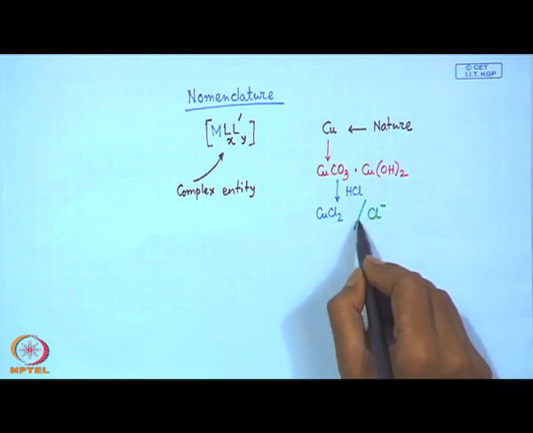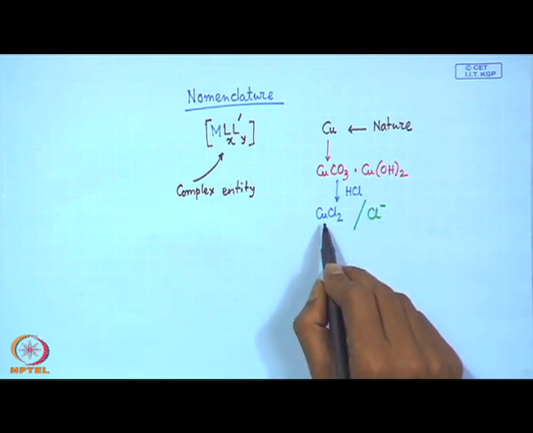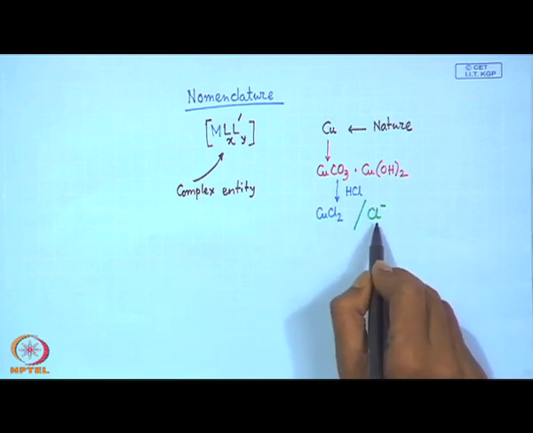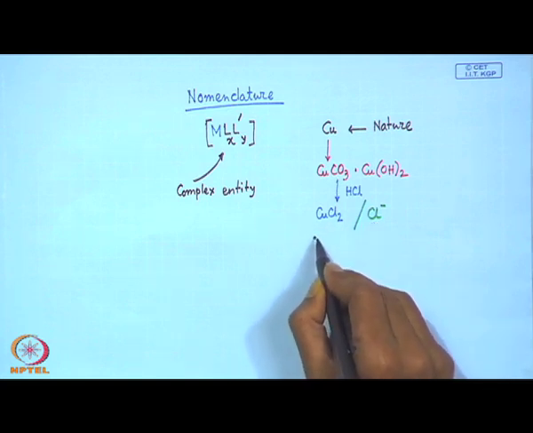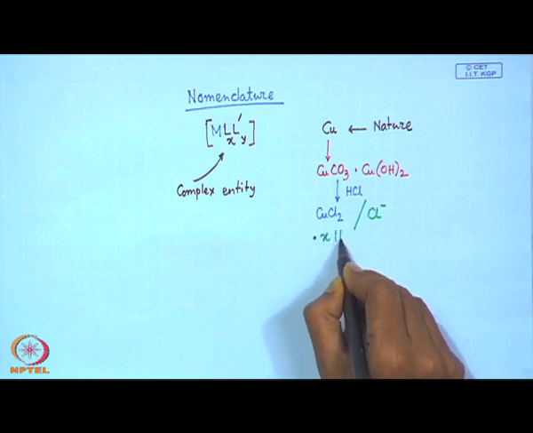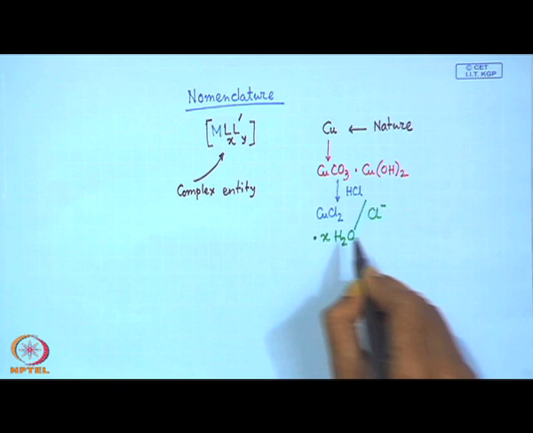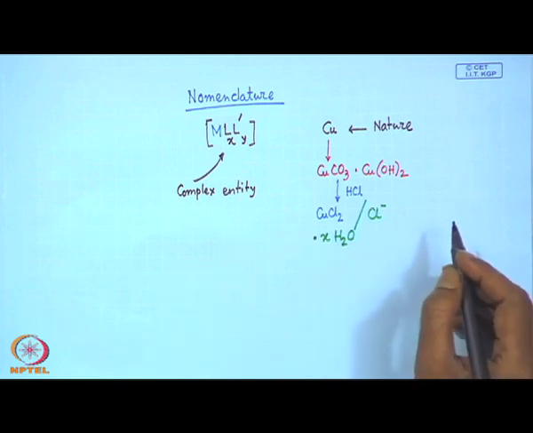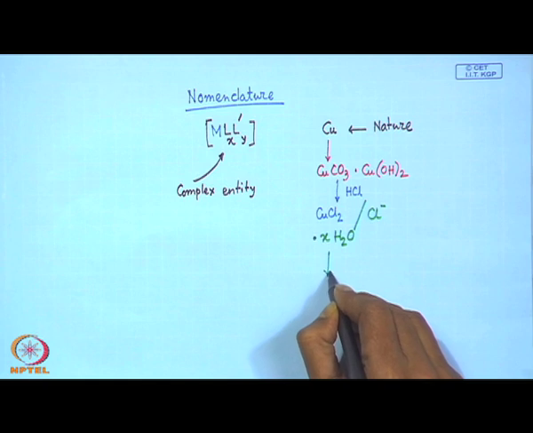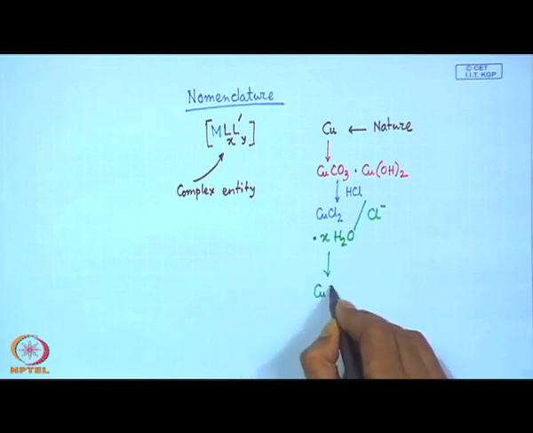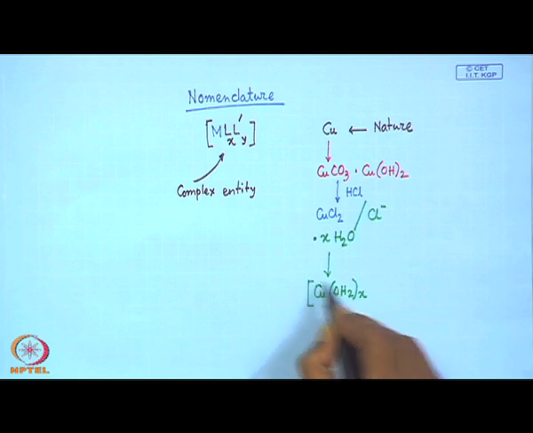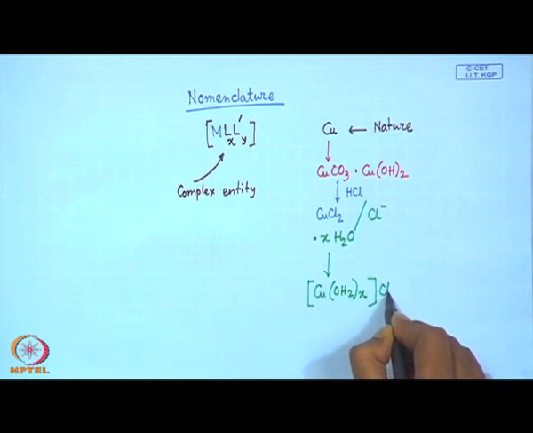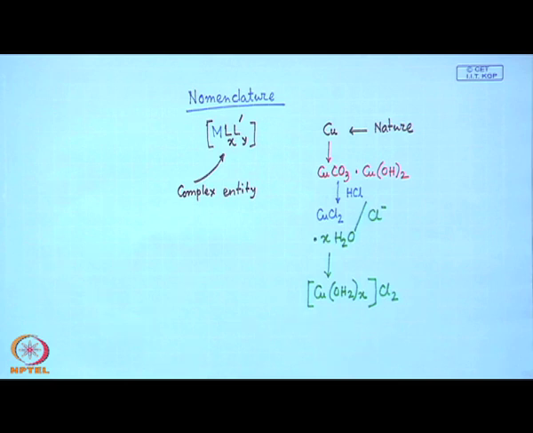This can go and bind to the copper, giving rise to a copper chlorine bond. But in other cases, if x number of water of crystallization are present, we immediately end up with another form of this salt, which we will write with bound water molecules, and we write the chlorides outside the coordinate sphere.